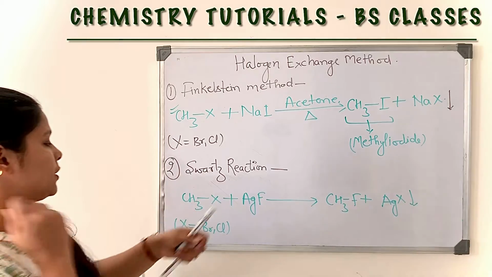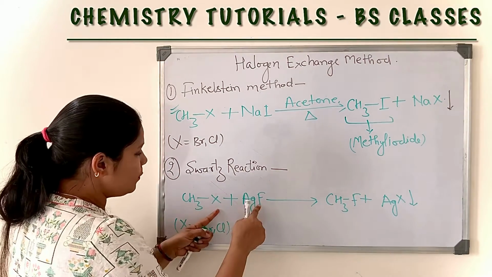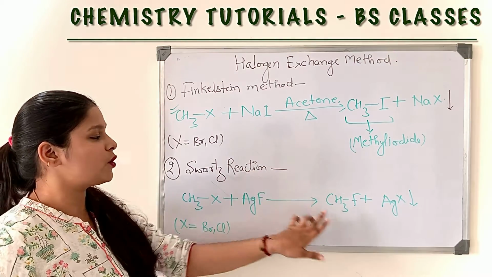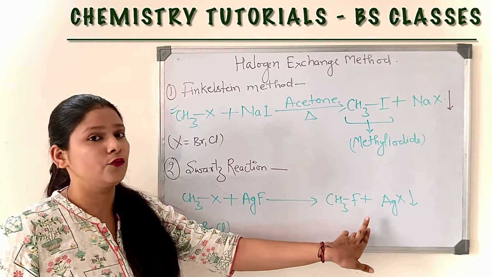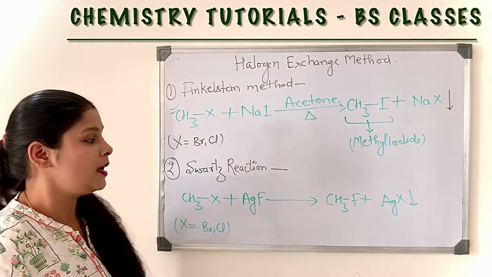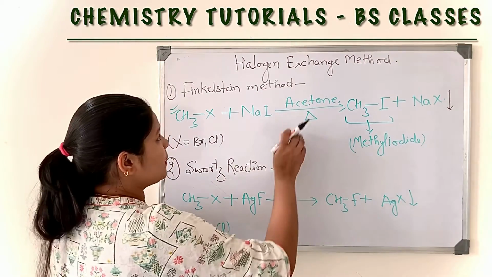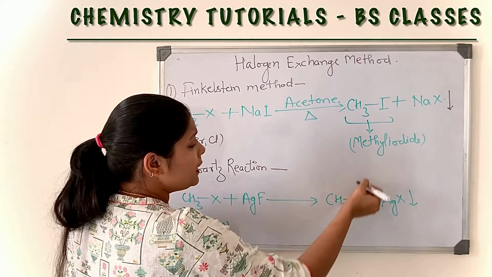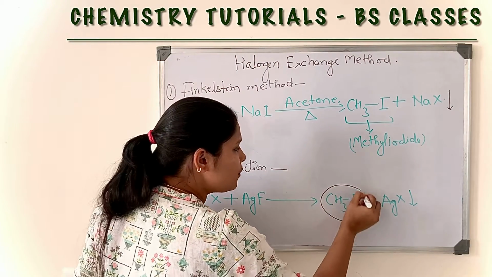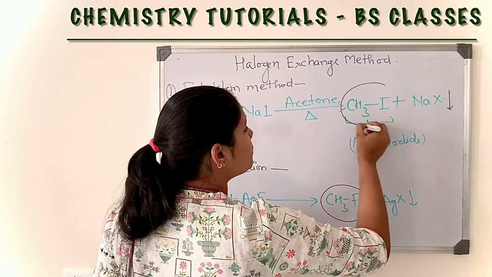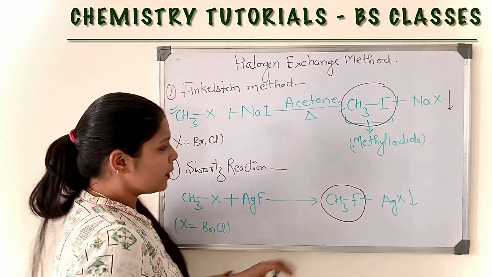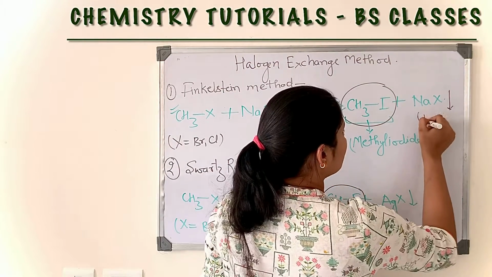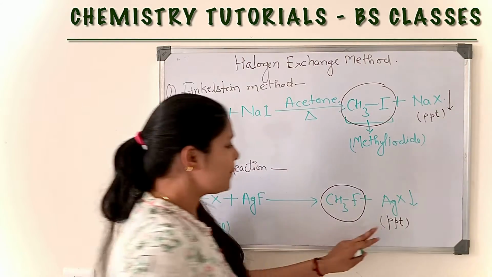In the case of the Schwarz reaction, again both the halogens get exchanged, and this is also a special method for the formation of methyl fluoride or alkyl fluoride. And by the Finkelstein method and Schwarz method, we are getting pure methyl fluoride and pure methyl iodide, because the byproduct is a precipitate. In both the cases, the byproduct is a precipitate.